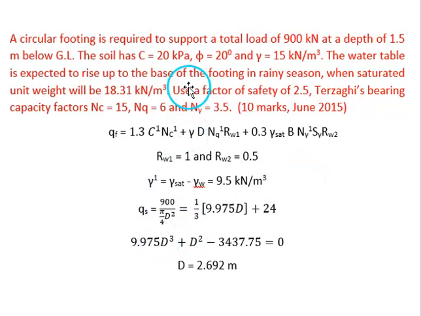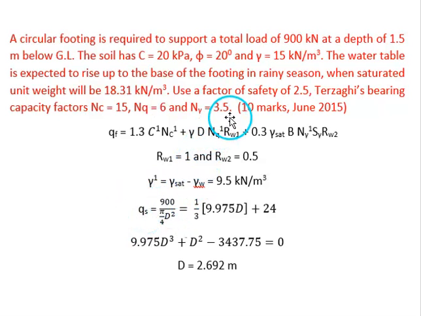So here total load is given. Total load is given as 900 kilonewton. So that is the safe load. So safe load divided by area, we'll be getting the safe bearing capacity. Safe load divided by area of the footing, because it is circular in shape, the area is pi by 4 d square. So we'll be getting the safe bearing capacity.